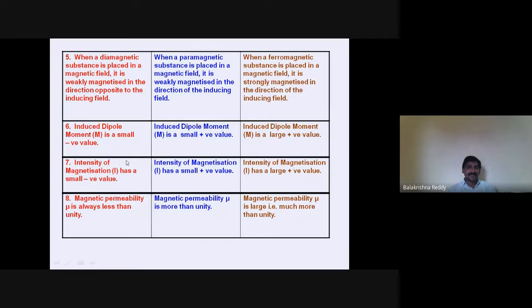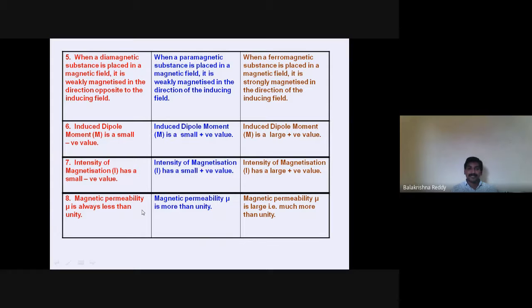That is negative for diamagnetic material because diamagnetic material will not adapt; in spite of that, it repels. That's why it is negative. Intensity of magnetization for paramagnetic material is positive but small. For ferromagnetic material, it is very large and positive. With respect to this, you can understand the most important characteristics.